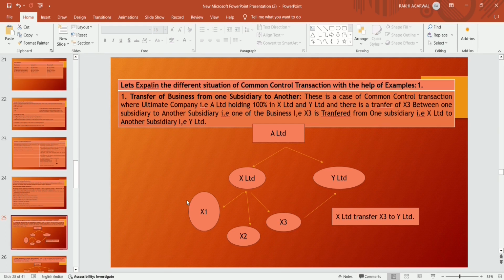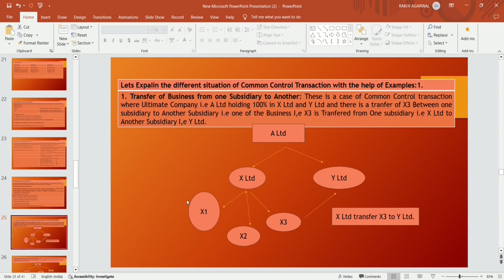This is the case where the ultimate company is A Limited, and this transaction takes place within group companies, because both are subsidiaries of A Limited, the ultimate company.